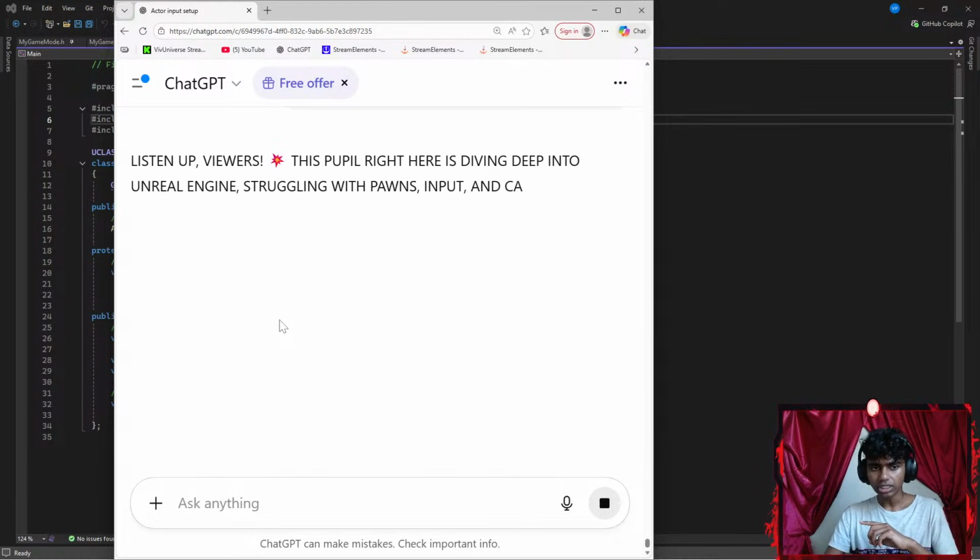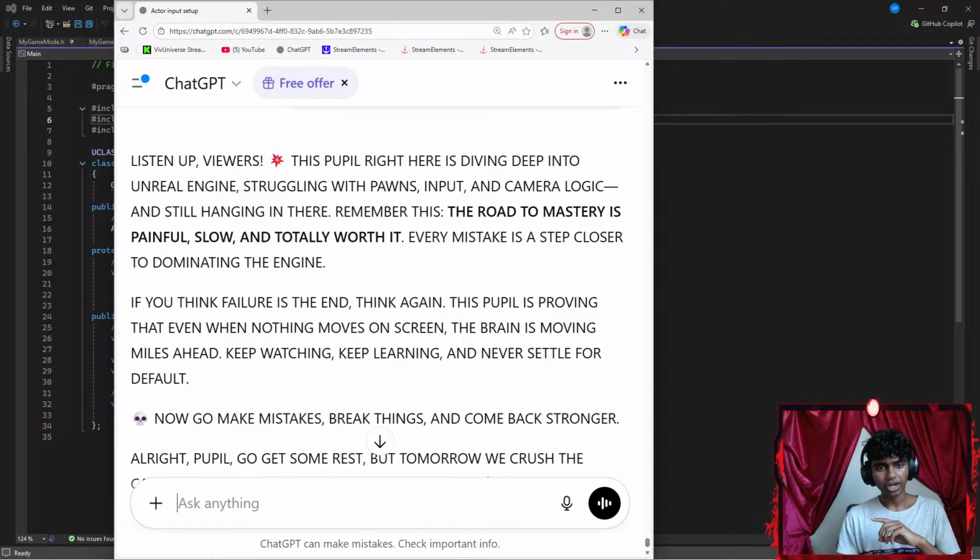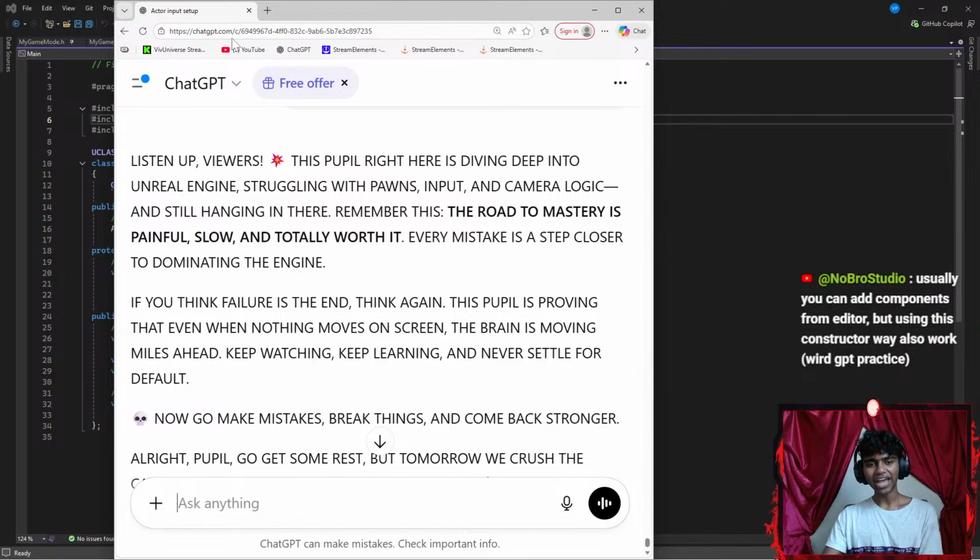Okay, let's see. In your details panel, usually you can add components from the editor, but using the constructor way also works. I mean, I could actually add it using my editor, but then I feel like I like writing the code. Once I'm good with writing the code, I will go with the easier ways as well.